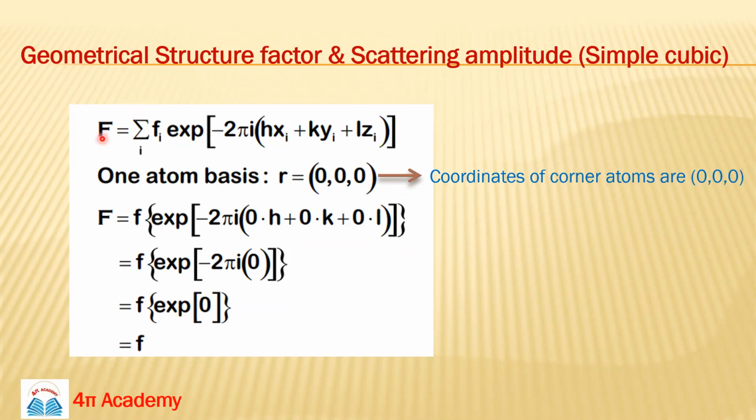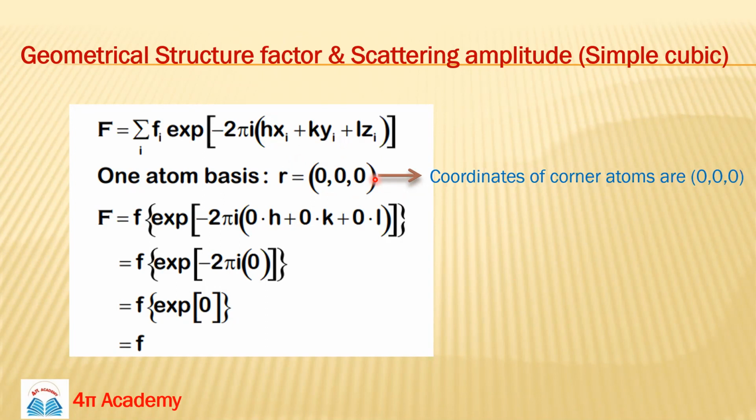The general formula for F is the total scattering amplitude. In a simple cubic lattice, guys, we have atoms only at the corner positions. So the coordinate of this basis will be 0 0 0, because there is no atom present besides these positions.